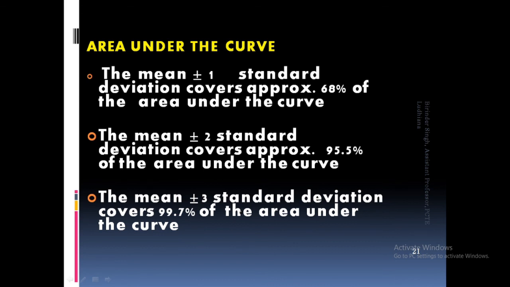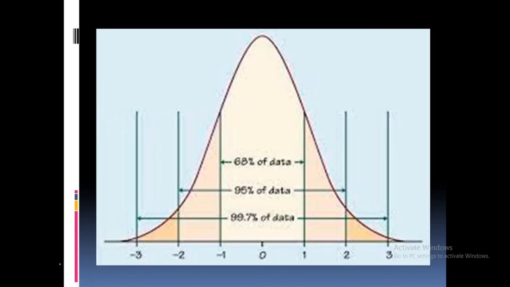You will be clear by looking at this image. See, this is that diagram. When you divide it like this, the maximum value is in between. This is 68% of the data here, then 95% of the data here, 99.7% of the data here. So see, this is standard deviation plus 1, this is standard deviation minus 1. So 68% of the data is in between plus 1 and minus 1 standard deviation.